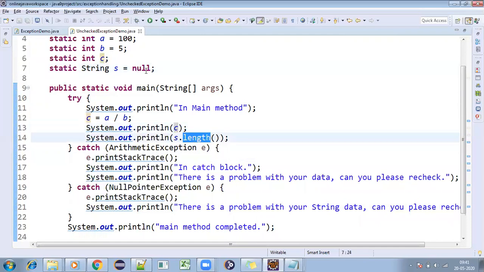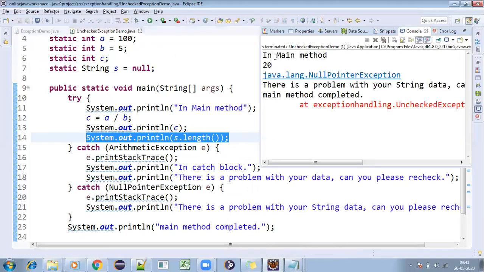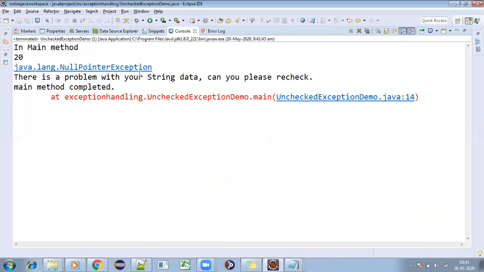Null dot length means, again, is the compiler checking anything for me here? No, right? The compiler is not checking anything for me here. So this is also a null. This is also an unchecked exception. So null pointer exception is also an unchecked exception, we can say. Once I'm running this program, I'll be getting null pointer exception.